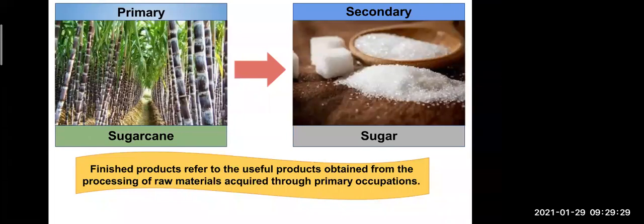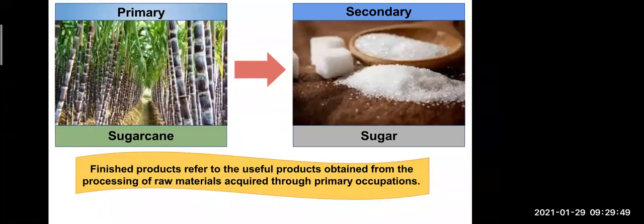What can you see in the second picture, beta? Sugar. Okay, so from the sugar cane we get jaggery also, and from the sugar cane we get sugar also.